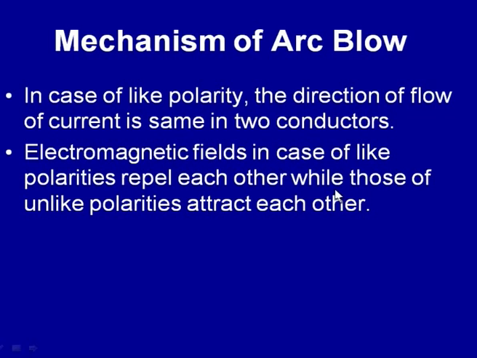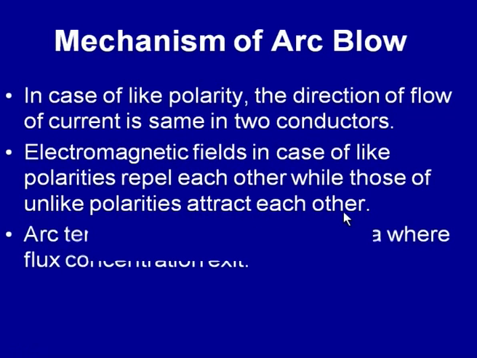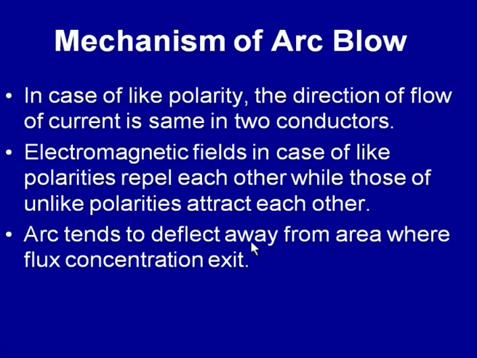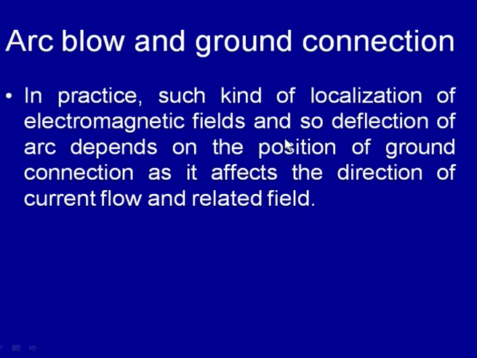In the case of like polarities they repel each other, while in the case of unlike polarities they attract each other. So the arc tends to deflect away from the area where this kind of localization or concentration of the fluxes is taking place. Another important aspect affecting the tendency of the arc blow is the ground connection, the direction where current flows after the arc zone.